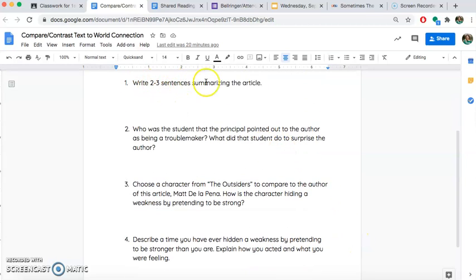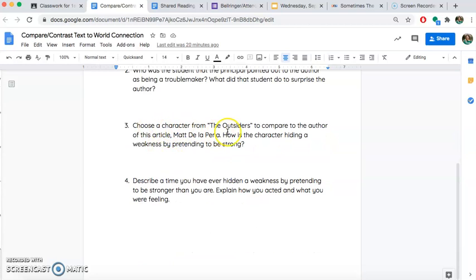So write 2 to 3 sentences summarizing the article. Who was a student that the principal pointed out to the author as being a troublemaker? What did that student do to surprise the author? Choose a character from The Outsiders to compare to the author of this article, Matt de la Pena. How is the character hiding a weakness by pretending to be strong? And then finally, describe a time you have ever hidden a weakness by pretending to be stronger than you are. Explain how you acted and what you were feeling.